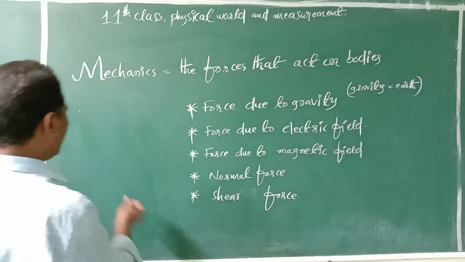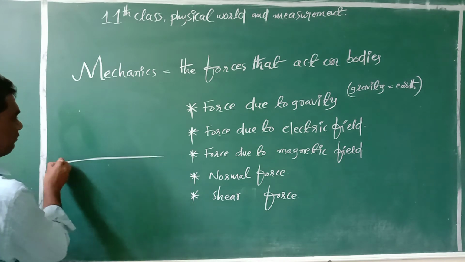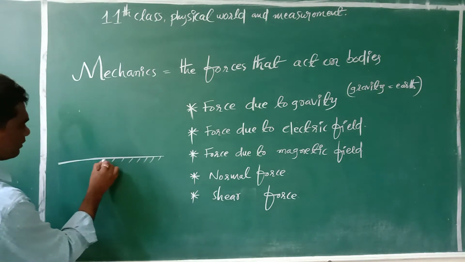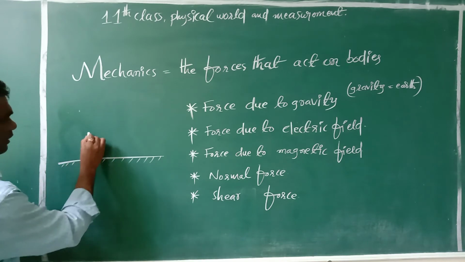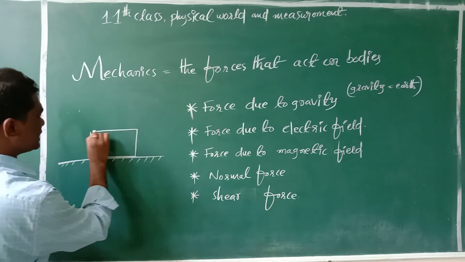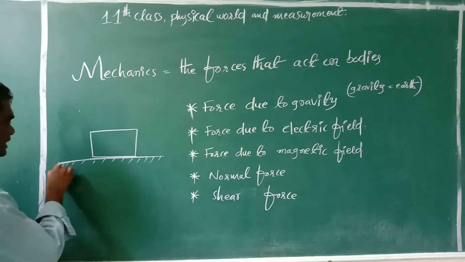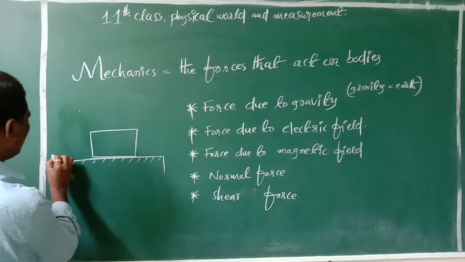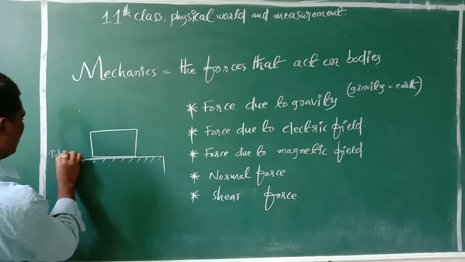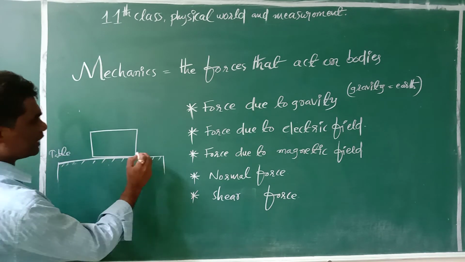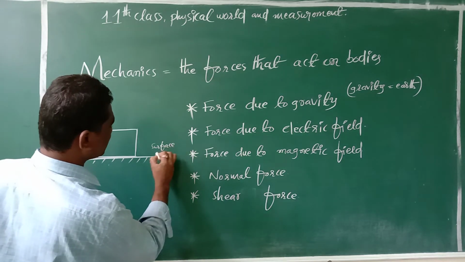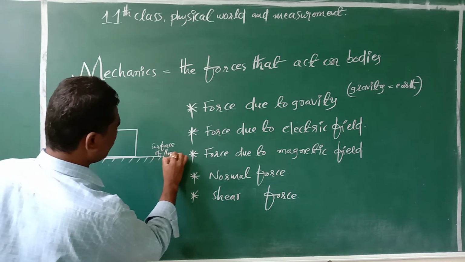Already I said to you. For example, students, here one floor is there. And whenever one object is put, for example, let us take this is one table. This is a table. This is the surface of the table.